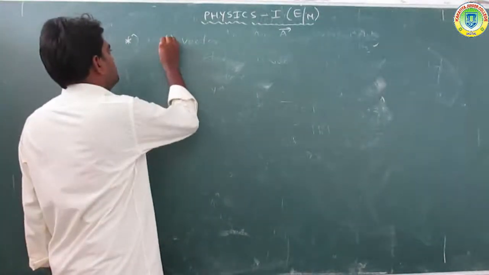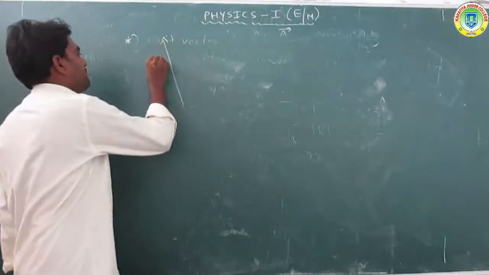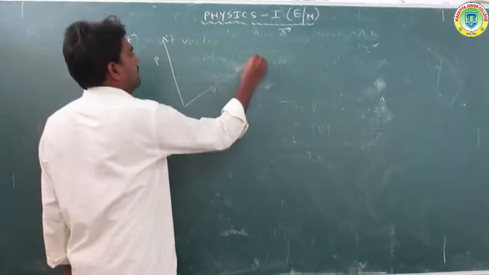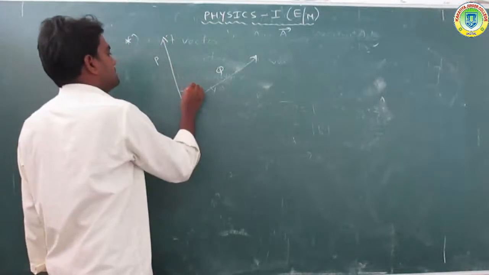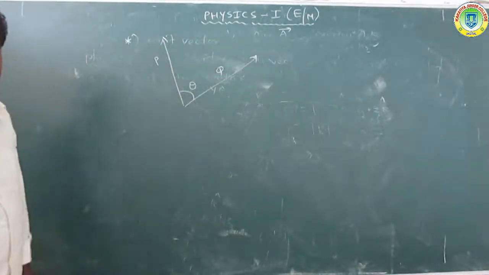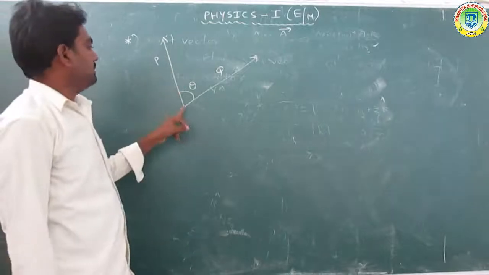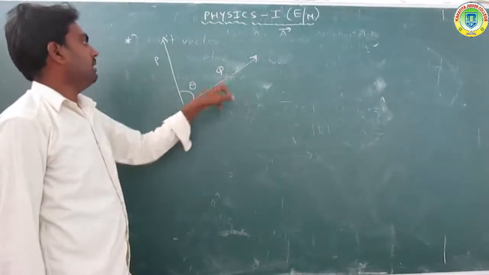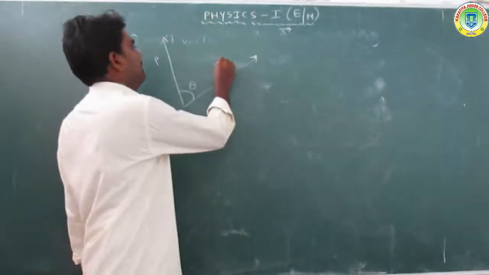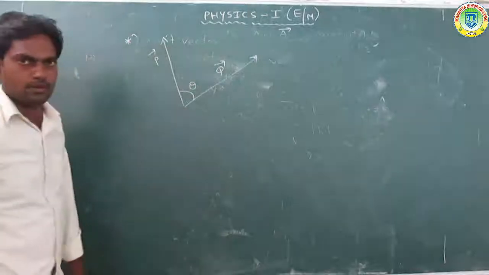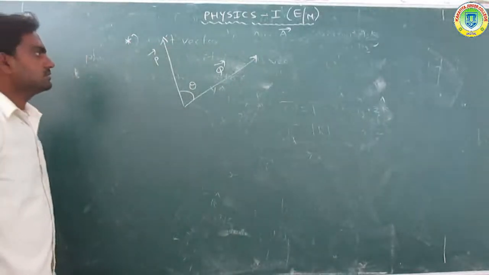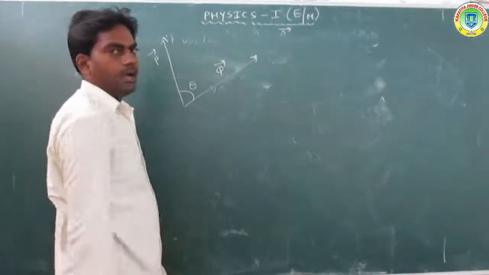So P vector and Q vector, two vectors, with the angle theta between them. The tail of the P vector is joined to the tail of the Q vector, and theta will be the angle.